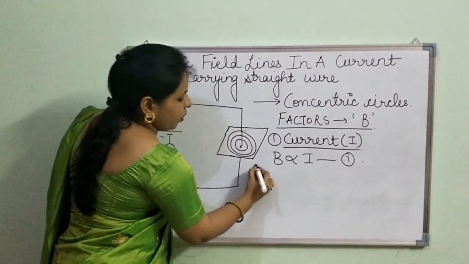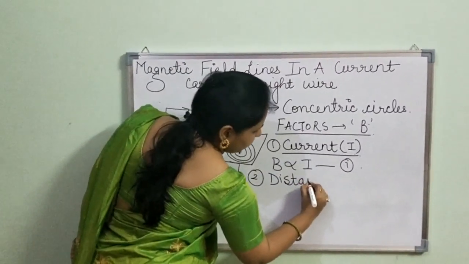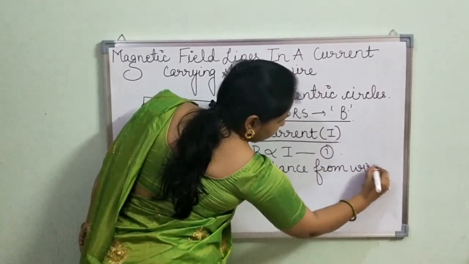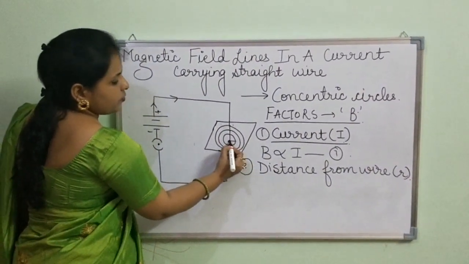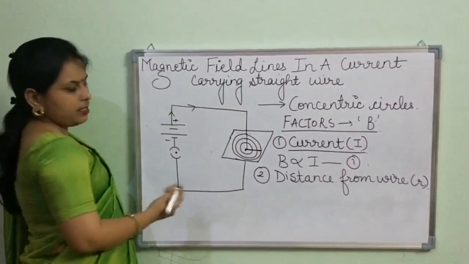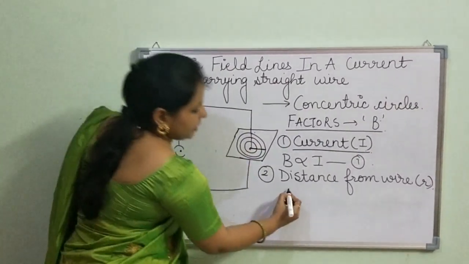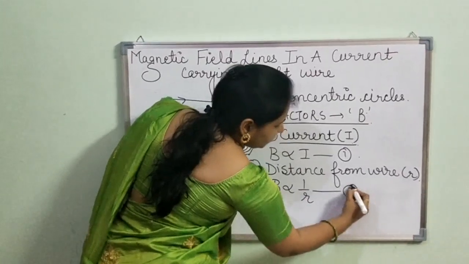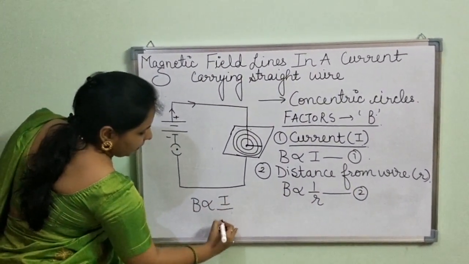And the second factor on which it depends is the distance from the wire. We represent it by R. If you keep on increasing the distance, the intensity of this magnetic field will decrease. So we can say that B is inversely proportional to R. Now if you combine these two formulas, you get B is proportional to I by R.